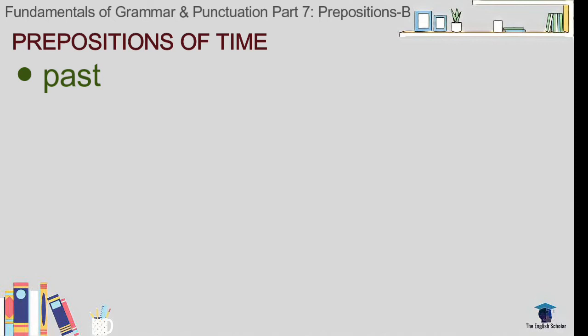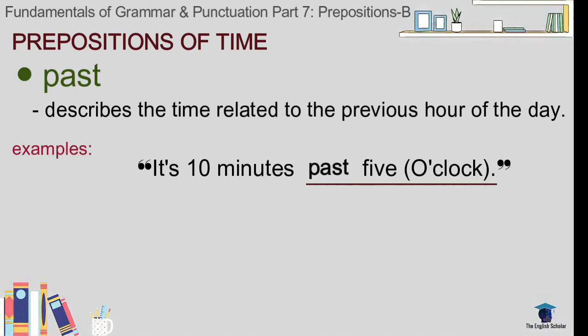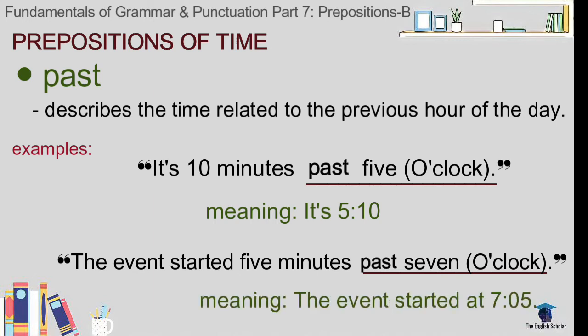Next, past. Past describes time in relation to the previous hour of the day. For example, it's 10 minutes past 5, meaning it's 5:10. Next, the event started 5 minutes past 7, meaning it's 7:05. The numbers involved here are all nouns. 5 o'clock and 7 o'clock are the previous time, and 5:10 and 7:05 are the present.